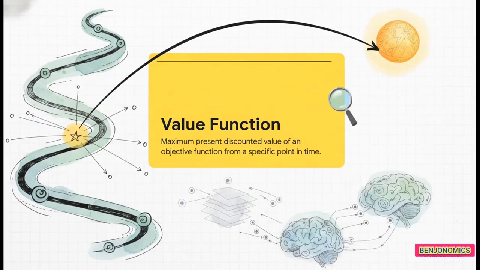Okay, now that we have the intuition of working backward, let's look at the actual mathematical engine that powers the whole thing. First up, we need to define the value function. Think of this as a tracker for the absolute best long-term outcome we can achieve from wherever we currently are. It basically maps out the highest possible value our objective can reach, assuming, of course, that we make perfectly optimal choices from this exact moment forward.